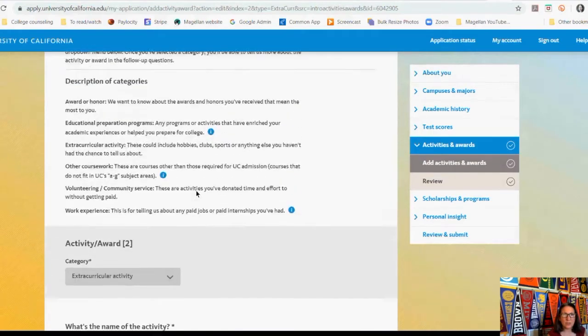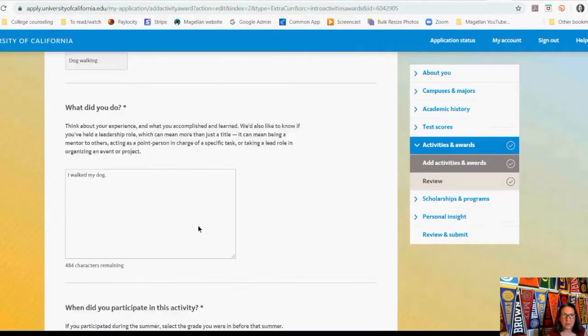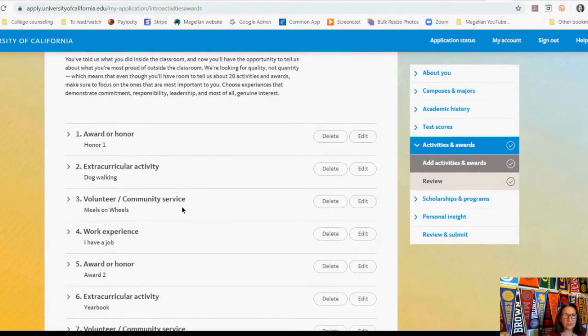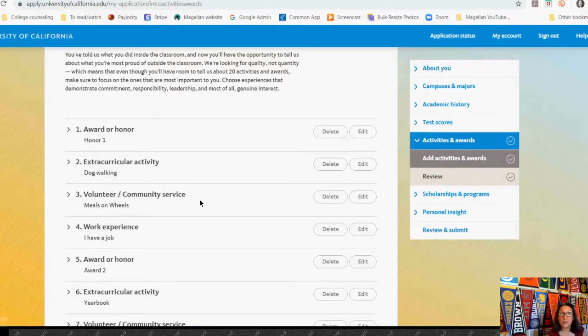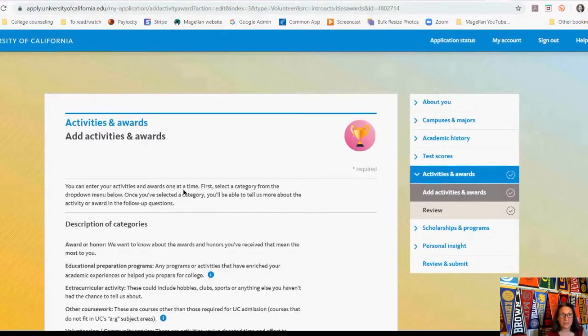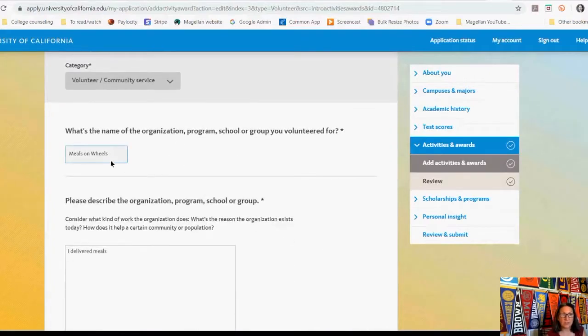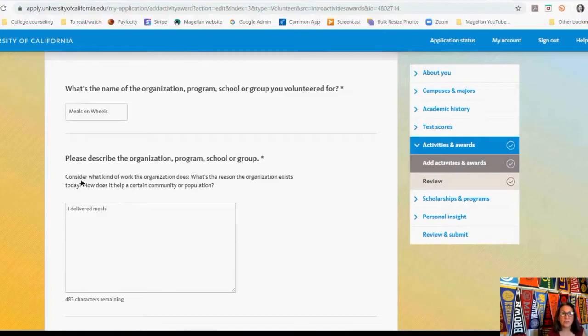I want to show you what it says though. Here, I've got to save this one. I want to show you what it does when you include a volunteer community service activity. So not only do you get to name the activity, name the organization, right? Then you get to describe the organization. So look at this. What's the reason the organization exists?